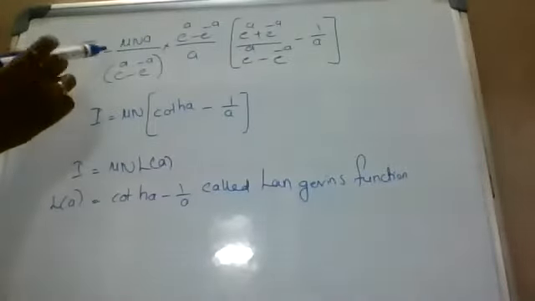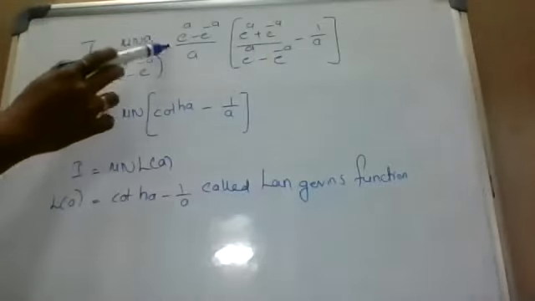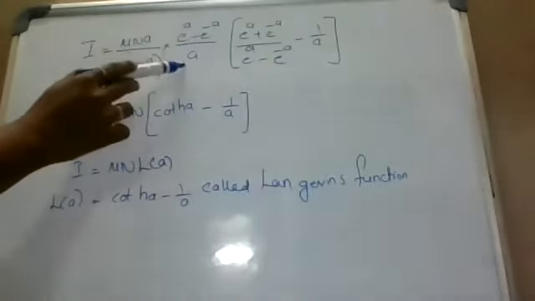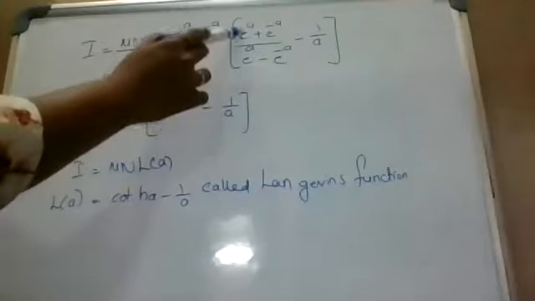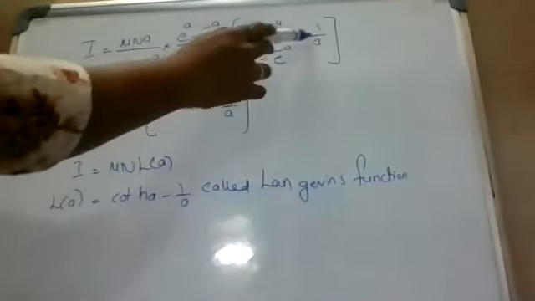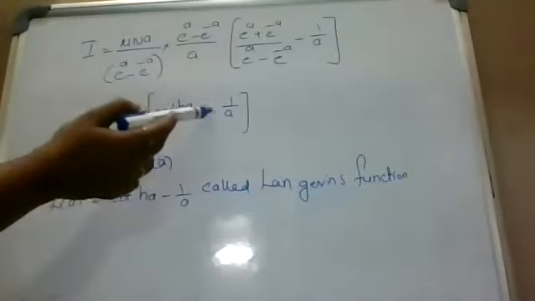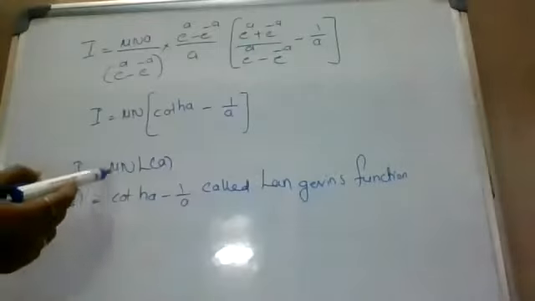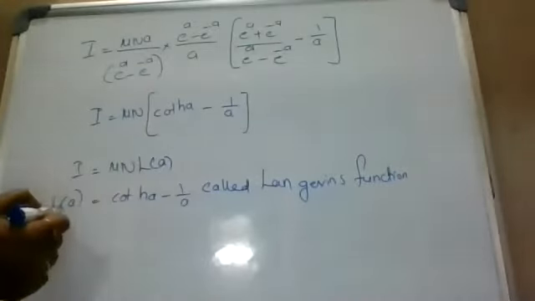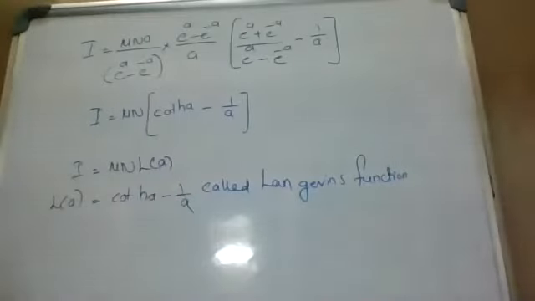I equal to mu Na by e power a minus e power minus a, into e power a minus e power minus a by a, into e power a plus e power minus a by e power a minus e power minus a, minus 1 by a. Capital I equal to mu n into coth a minus 1 by a. I equal to mu n L of a. L of a equal to coth a minus 1 by a, called Langevin's function.